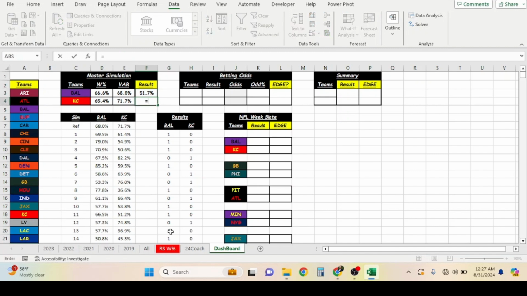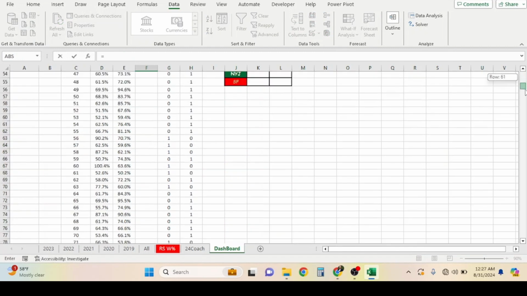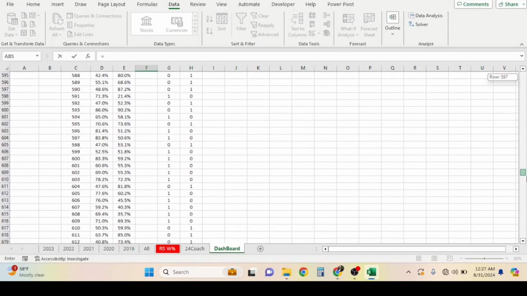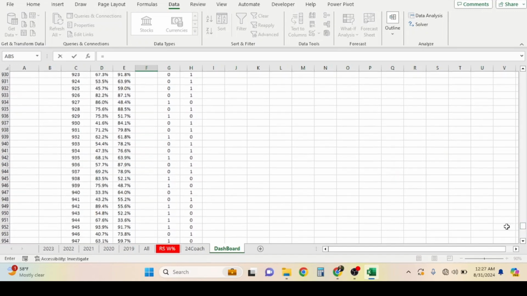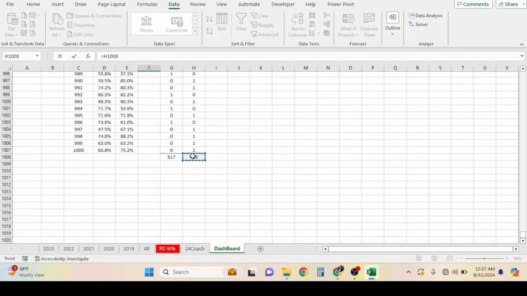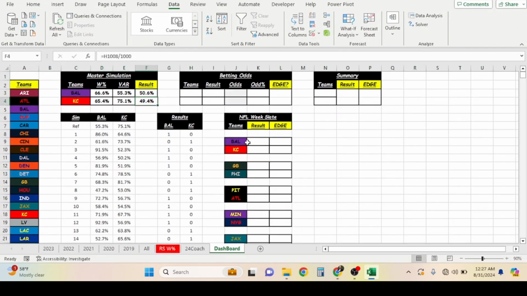And then equals. Now there are faster ways to do this. I'm prone to go the slower route because remember, I want it to be a tutorial. I want it to be step-by-step for those that may not be that Excel savvy, for lack of a better word. Now look at that. Now we have a Monte Carlo simulation based on our algorithm, based on our formula, giving us a result that in these 1,000 games, Baltimore will beat the Kansas City Chiefs at about 50.6.